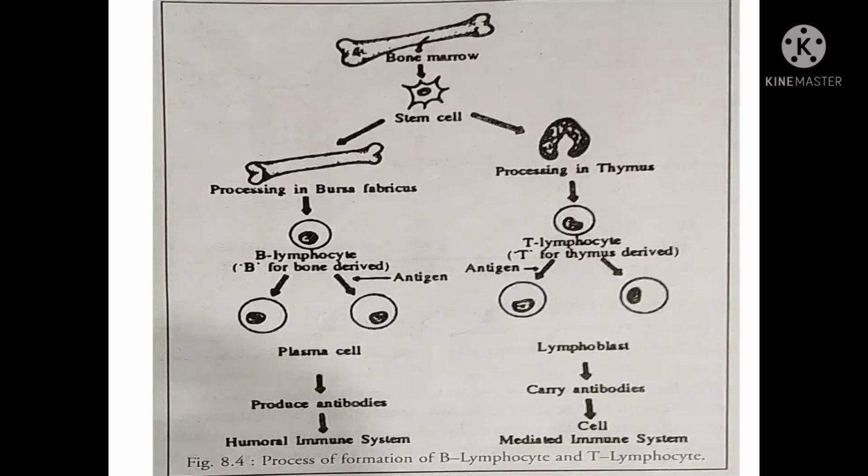Here I include a figure for the process of formation of B lymphocytes and T lymphocytes. In this figure, lymphocytes originate from stem cells of bone marrow, but in case of the embryo, they originate from stem cells of the liver.